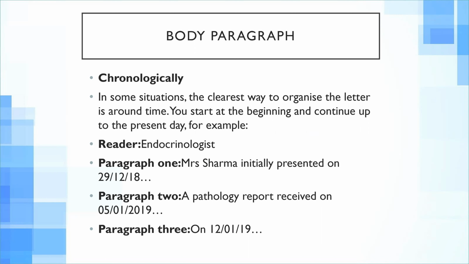The second paragraph will start with the pathology report received on this date, anything related to it. The third paragraph will cover what is happening right now between you and the patient, her current diagnosis and her current situation. The first 2 paragraphs cover her past presentations related to this diagnosis.